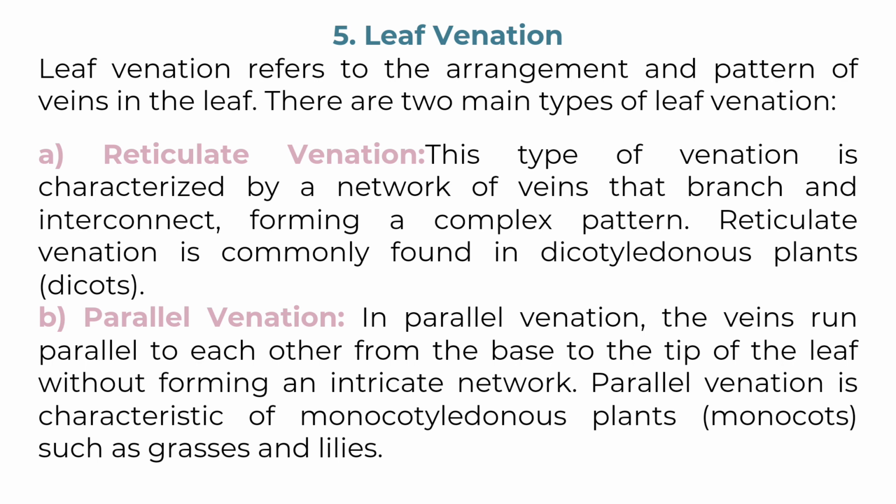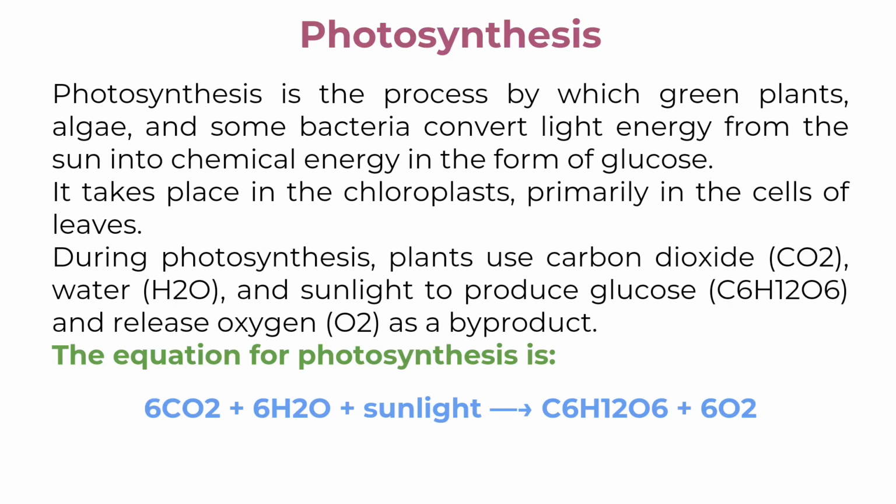Reticulate venation. This type of venation is characterized by a network of veins that branch and interconnect, forming a complex pattern. Reticulate venation is commonly found in dicotyledonous plants, dicots. Parallel venation. In parallel venation, the veins run parallel to each other from the base to the tip of the leaf without forming an intricate network. Parallel venation is characteristic of monocotyledonous plants, monocots, such as grasses and lilies.